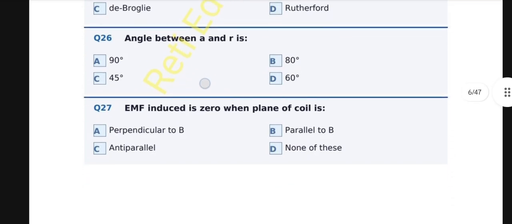Question number 27. EMF induced is 0 when the plane of the coil is A. Perpendicular to B, B. Parallel to B, C. Anti-parallel, D. None. And the correct option is perpendicular to B. EMF is equal to NBA ω sin theta, where theta is the angle between the plane of the coil and B. When the plane of the coil is perpendicular to B, the flux through the coil is maximum, but the rate of change of flux is equal to 0. So induced EMF is equal to 0. When parallel to B, EMF is maximum. Question number 28.